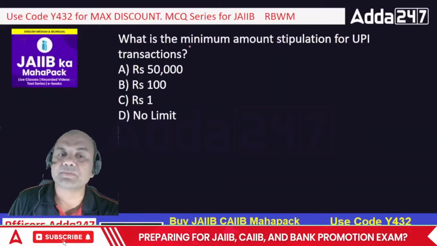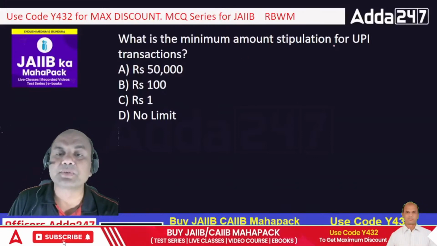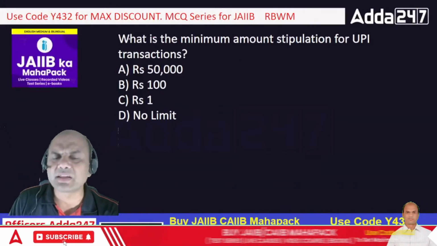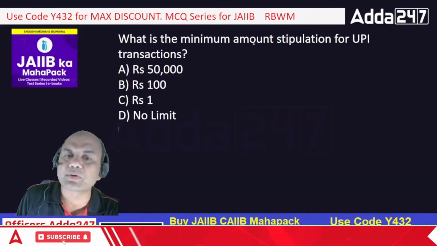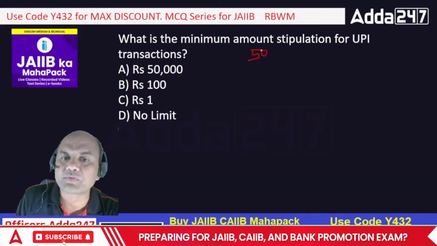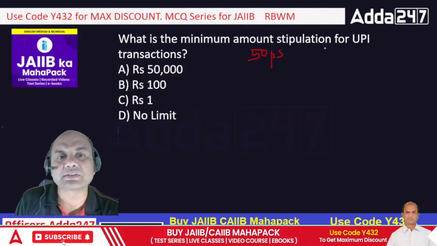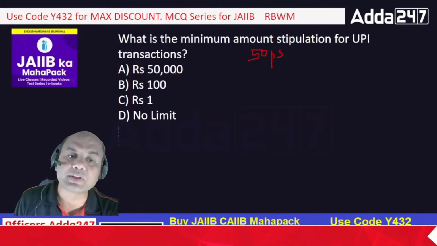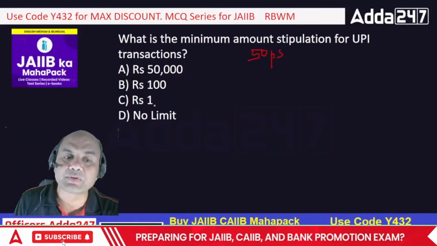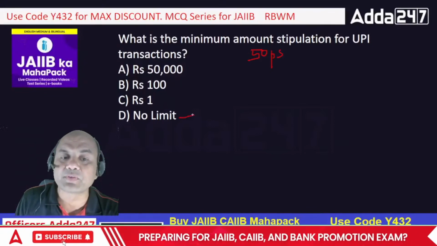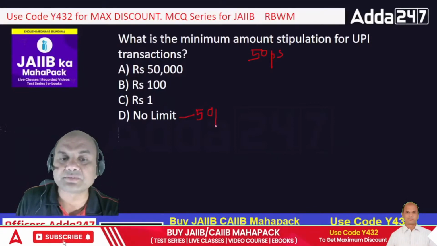Let's come to the question time. What is the minimum amount stipulation for UPI? Means, is there any minimum amount? Can I transfer 50 paise? Or can I transfer 25 paise? So is it 50,000? Is it 100? Is it rupee 1? Or is it no limit? Means no limit means 50 paise. Can I transfer 50 paise?